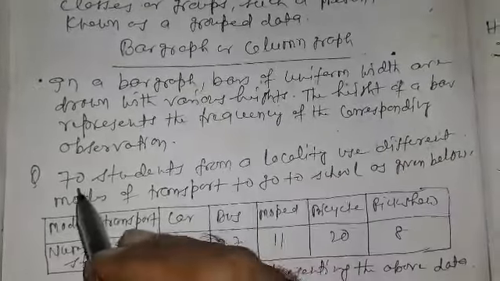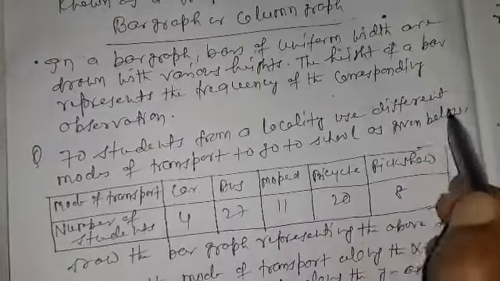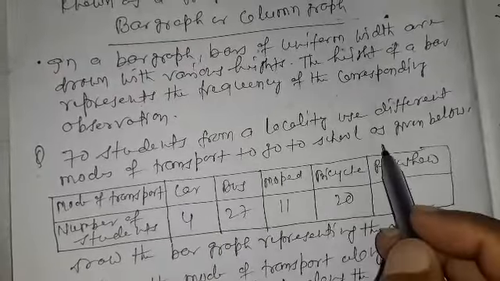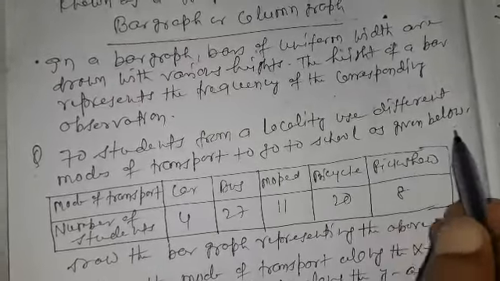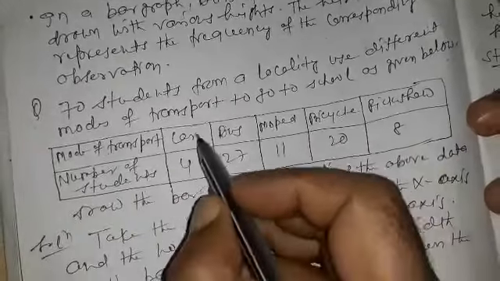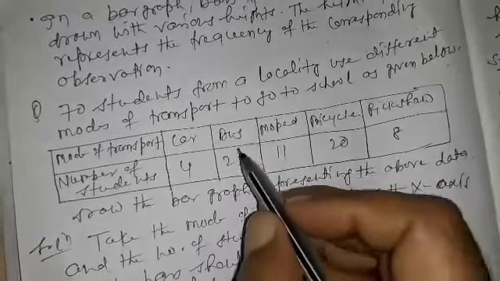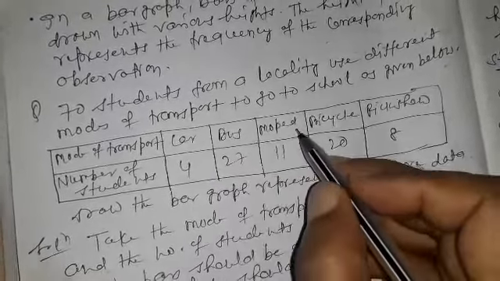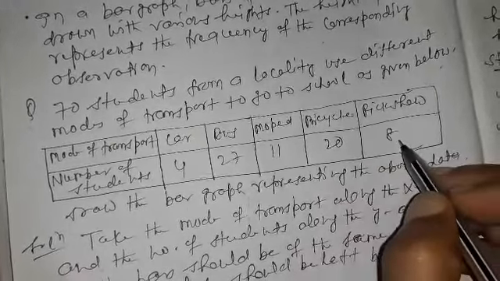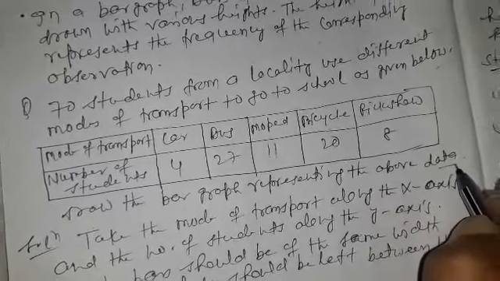Just like we have a question: 70 students from a locality use different modes of transport to go to school as given below. Mode of transport, number of students. Car, 4 students; bus, 27 students; moped, 11 students; bicycle, 20 students; rickshaw, 8 students. Draw the bar graph representing the above data.